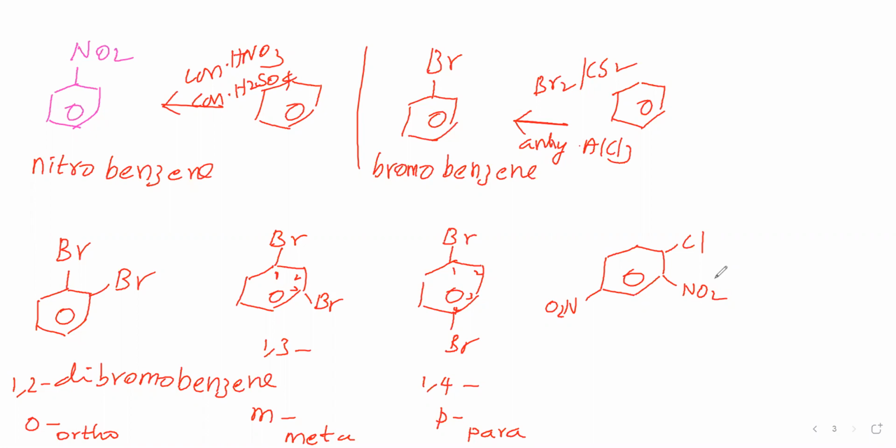Therefore, how to give numbering? Based on priority, in the sense of alphabetical order priority. It is chloro, it is nitro. So C first, N next. Therefore numbering we are giving like this. Chloro alphabetically comes first, therefore least position. Now we can say it is 1 chloro, 2,4 dinitro benzene. Like that we said the name of that compound.